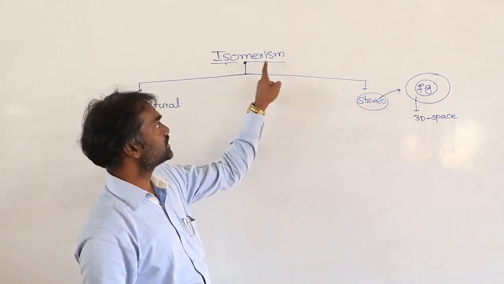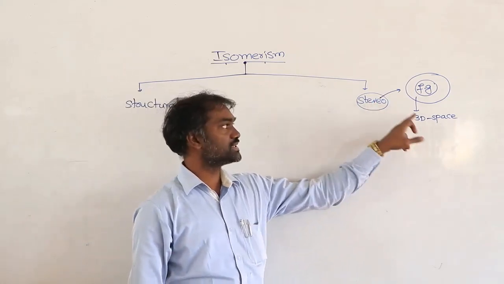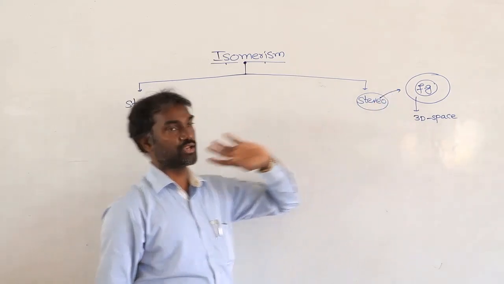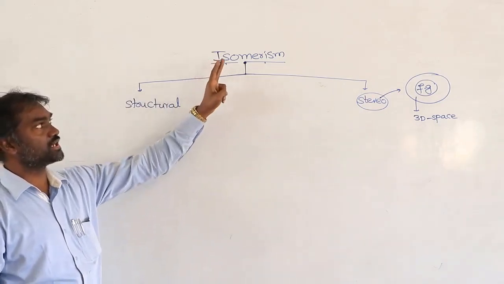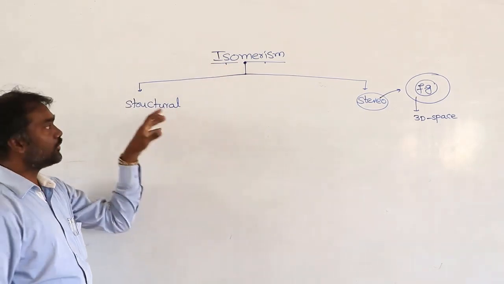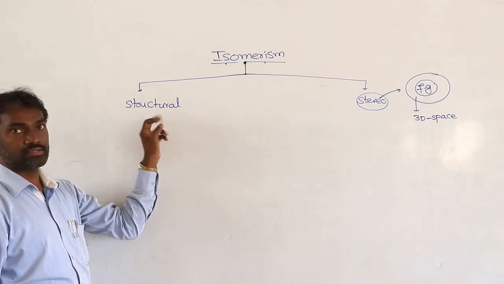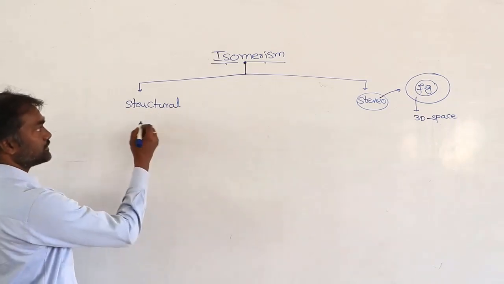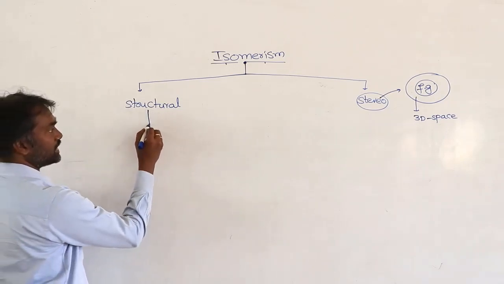The compounds which have the same molecular formula but show different properties through the difference in the stereo are called stereoisomers. In structural isomerism, the compounds have the same molecular formula but show different properties through the difference in the structure. Whatever the difference is in the name we provide, that is called isomerism.